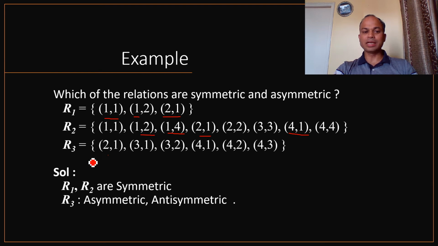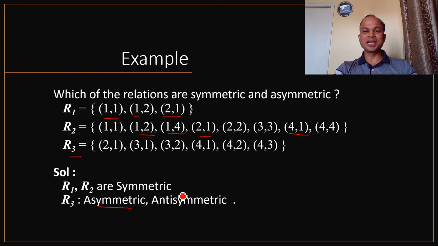If we talk about the relation R3, then A is related to B, but B is not related to A. Such a pair, where B is not related to A, does not exist. So we can conclude that this relation is asymmetric.